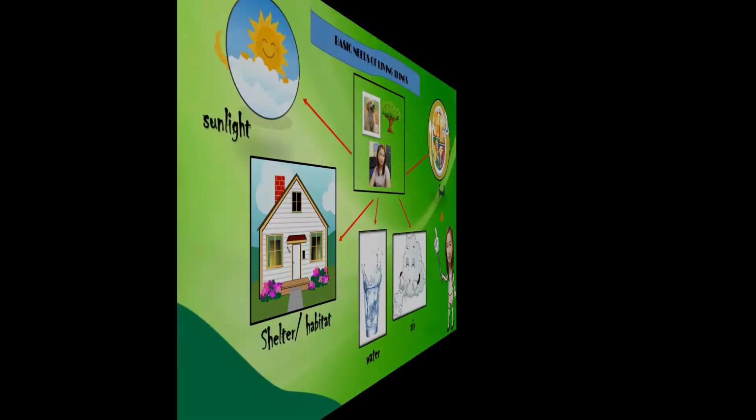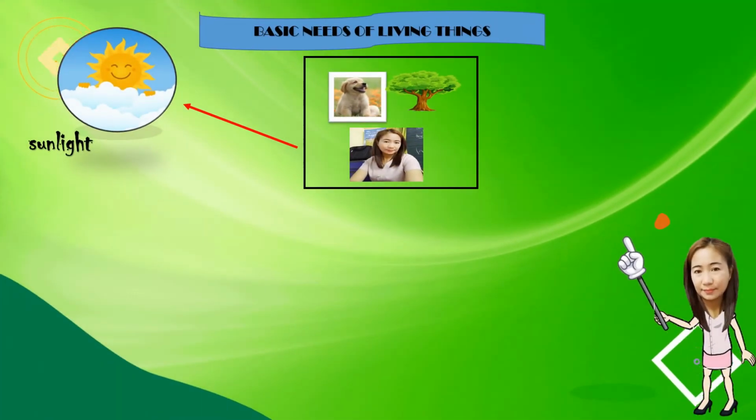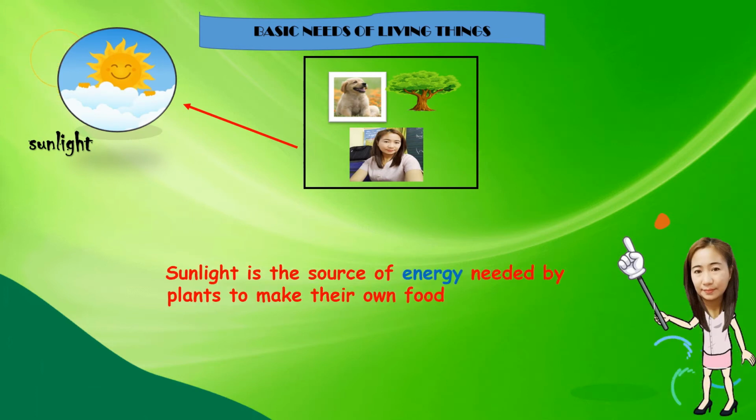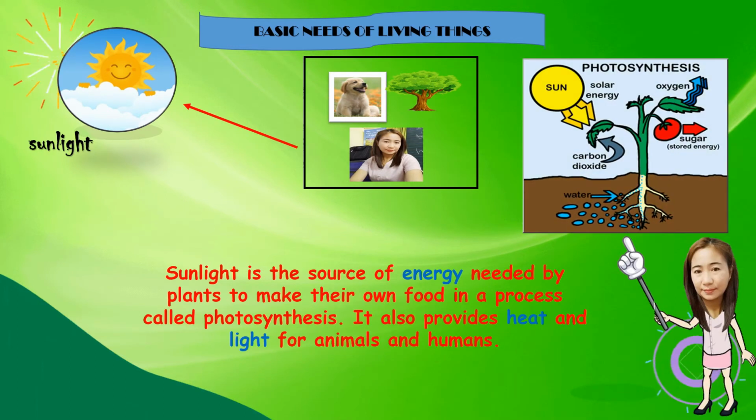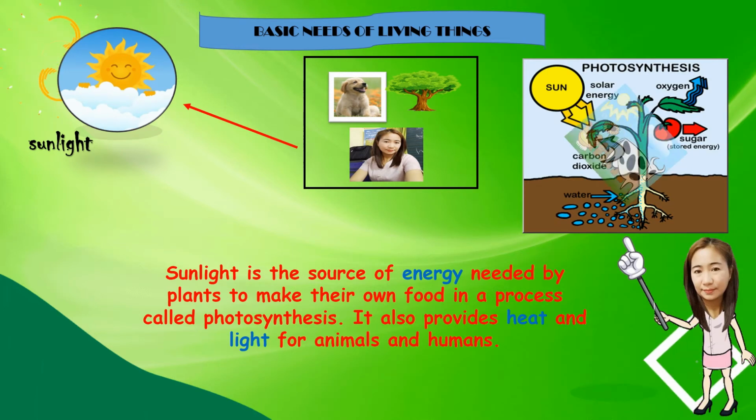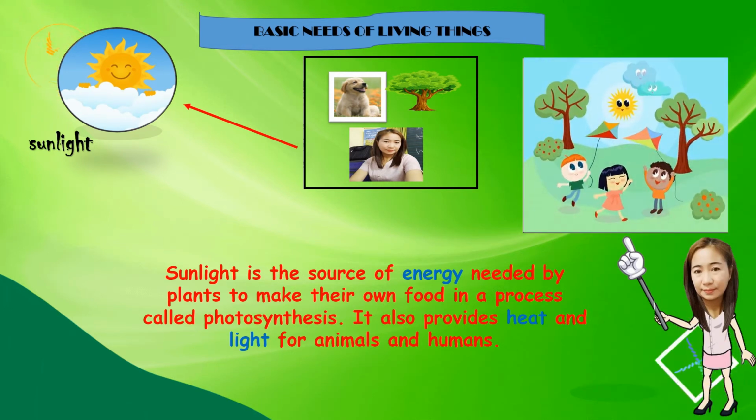Let's discuss it one by one. Sunlight. Sunlight is the source of energy needed by plants to make their own food in a process called photosynthesis. It also provides heat and light for animals and humans.